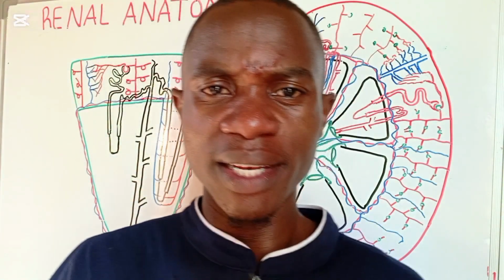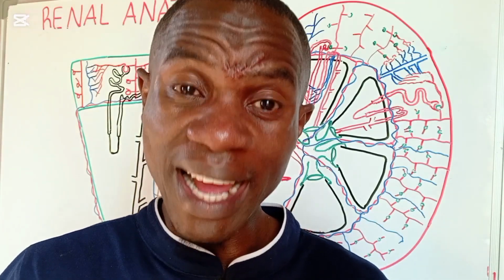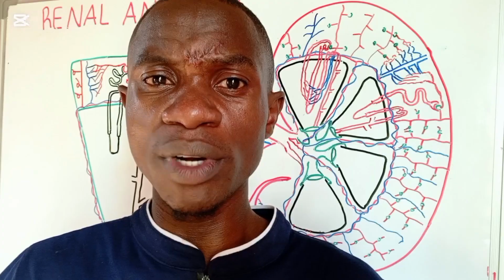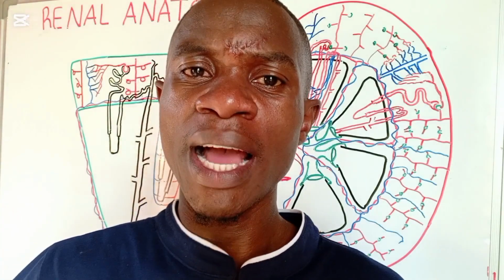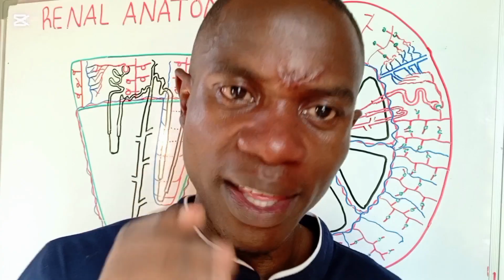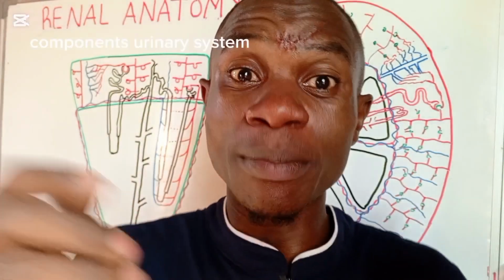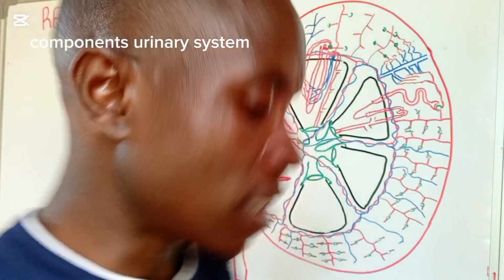Generally, this is the system responsible for filtering blood of the different metabolic waste, toxins, and chemicals of our bodies. But before that, we need to first understand the parts that make up this urinary system.